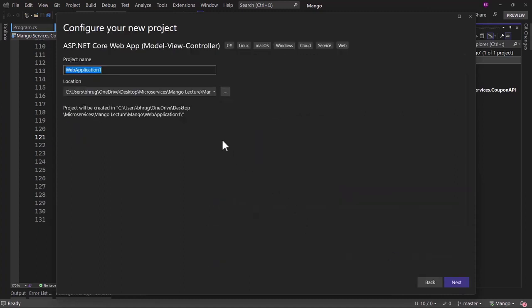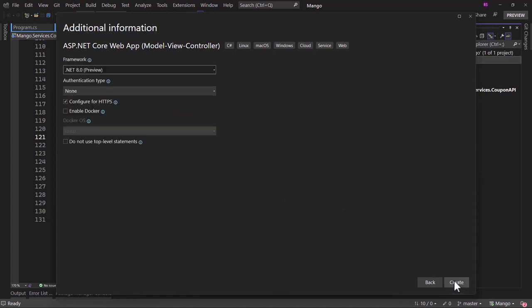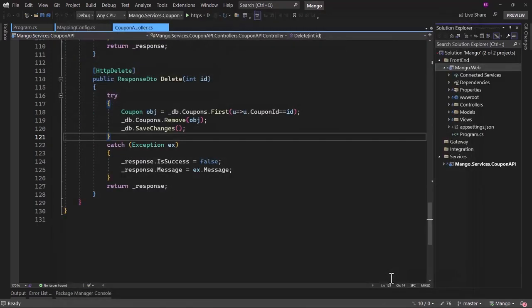That will be MVC. For name of the project, let me call that as mango.web and let me create that. We do not want any authentication type. Keep that as none and let me create. Perfect. With that, we have created our web project where we will be consuming the coupon API.